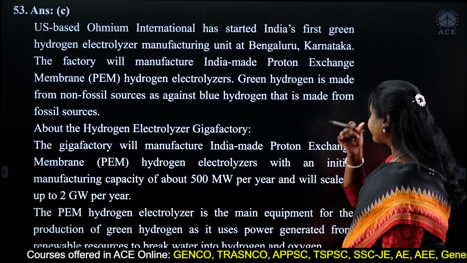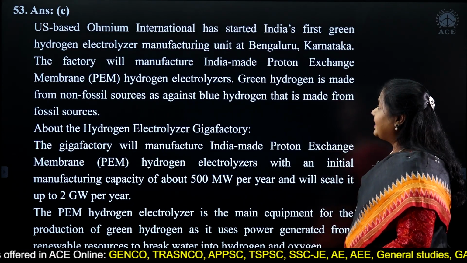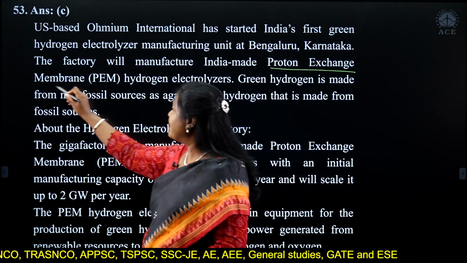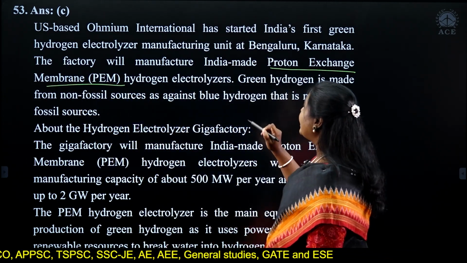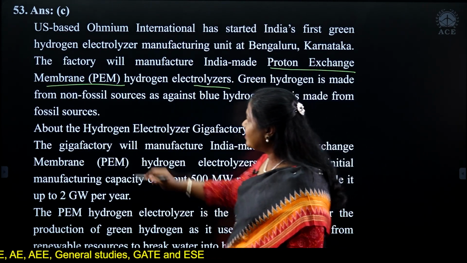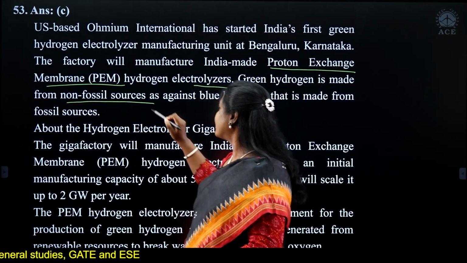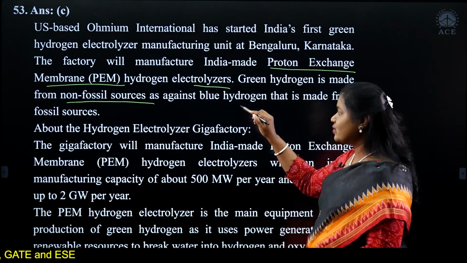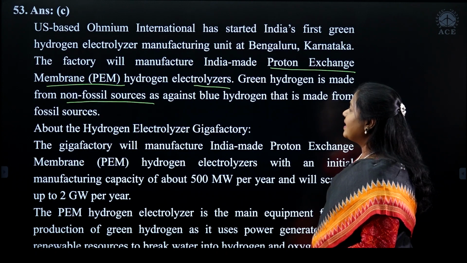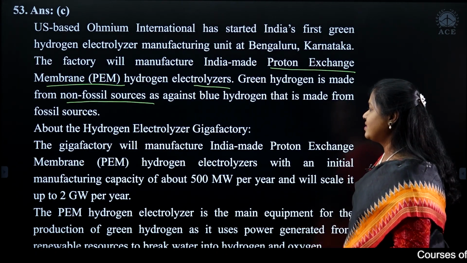So the factories manufacturing India-made proton exchange membrane, in short called PEM, hydrogen electrolyzers. So green hydrogen is made from non-fossil sources as against blue hydrogen that is made from fossil sources.